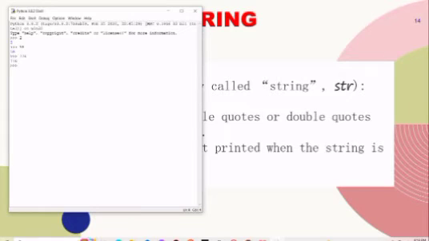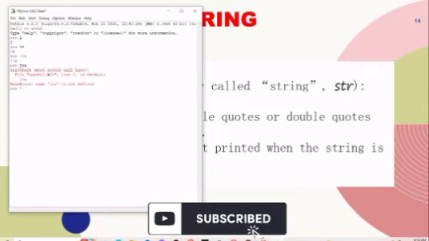Now we're discussing strings. When we write something like this without quotes, it is not a string. As you can see, we got an error there. So strings must be in quotation, either single or double.